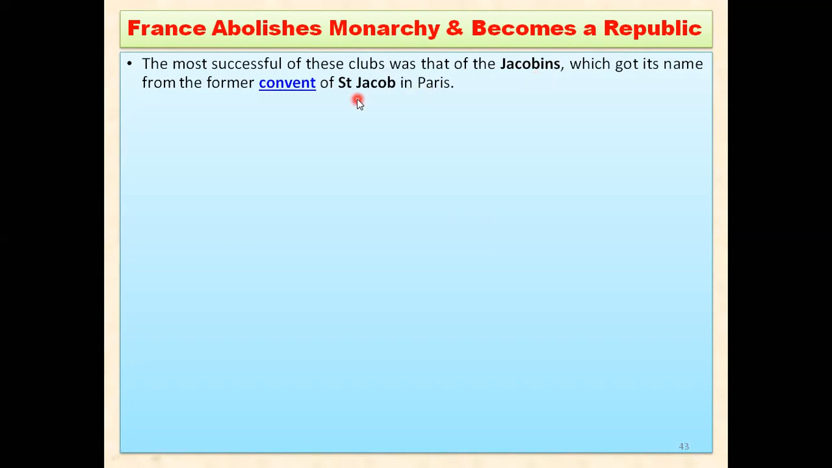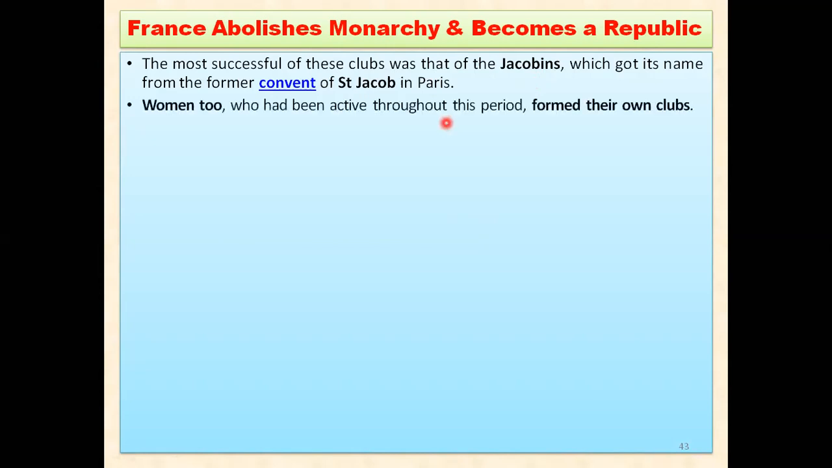Saint Jacob was a residence for the people who were religious. In this case, they were the fathers of the church. So especially the Jacobin Club got its name from this particular convent of Saint Jacob in Paris. Women were also not left behind. They opened up a lot of women's clubs, or women's parties also, because they were also thinking that they must get equal rights, or the right to vote.